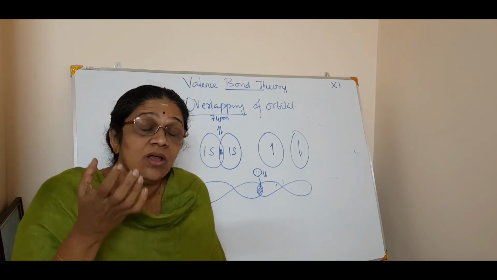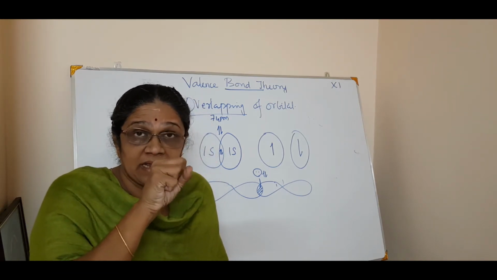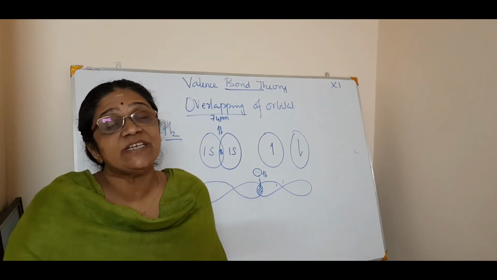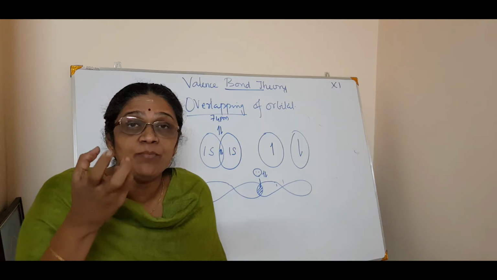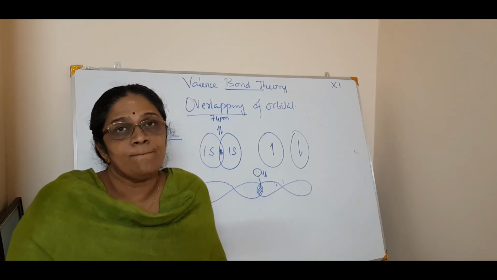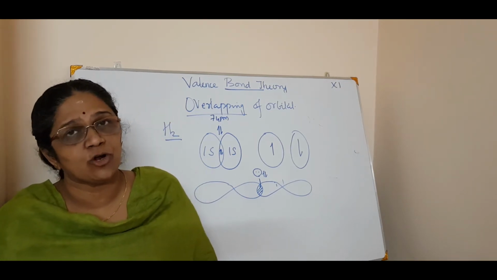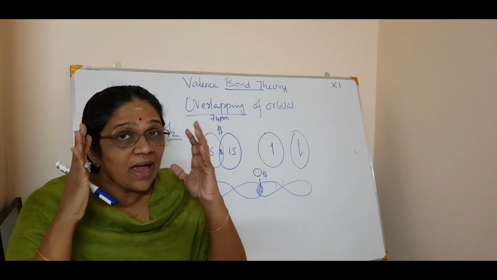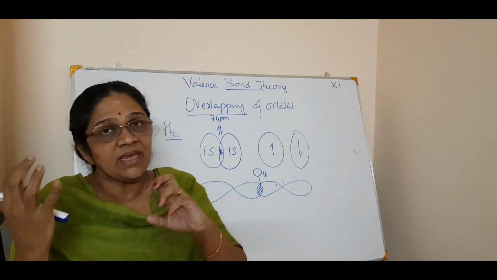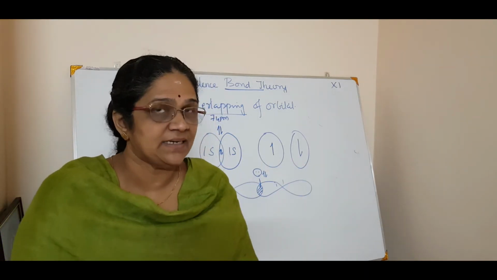That strength or weakness of a covalent bond depends on the overlapping or the pairing. How the extent of overlapping is done between the corresponding orbitals will tell you whether the covalent bond made between them is strong or weak. So that is just a simple discussion about this overlapping of atomic orbitals. Now you will get a picture. Yes, S and S will have an overlap, P and P will have an overlap. Whether S or P can have an overlap, that we will discuss later.